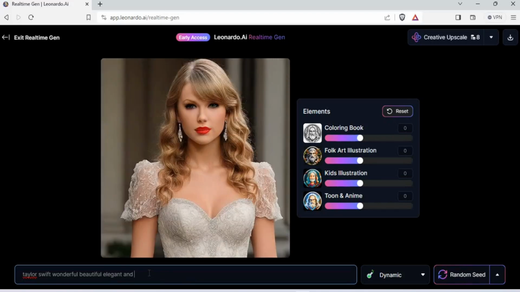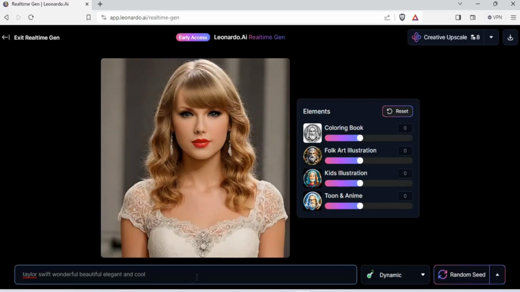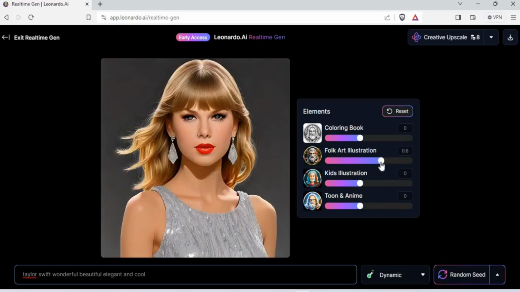and so this time it looks more like Taylor. That's good. Elegant and maybe cool, something like that. So folks, now she looks cool as well. So folks, this was what I wanted to say. Now if you want to make it a folk art illustration, increase that meter and you will have a folk art illustration of Taylor Swift.